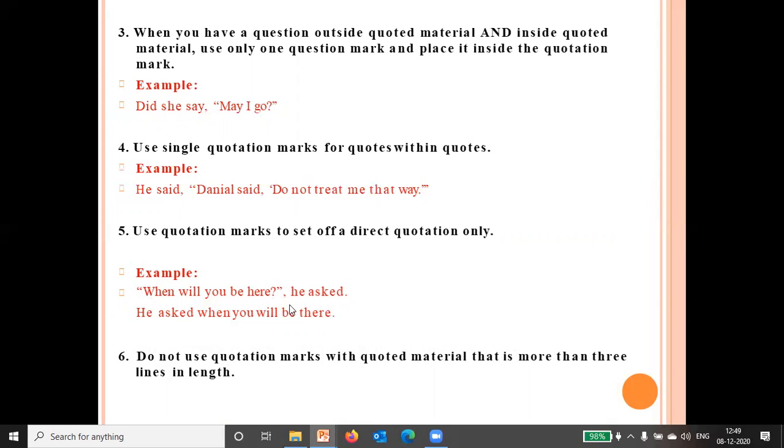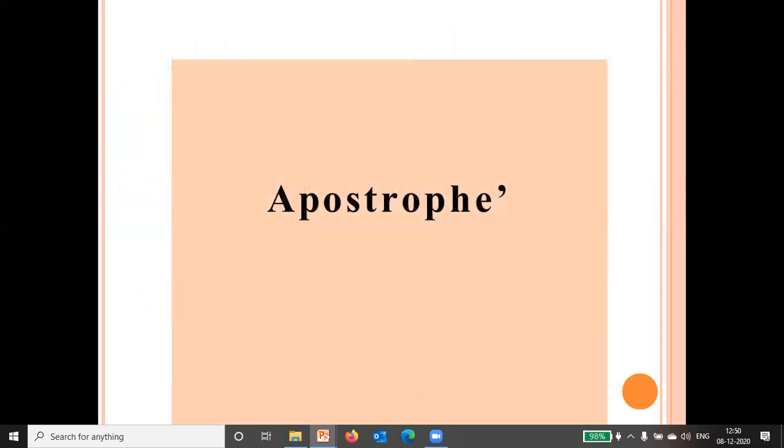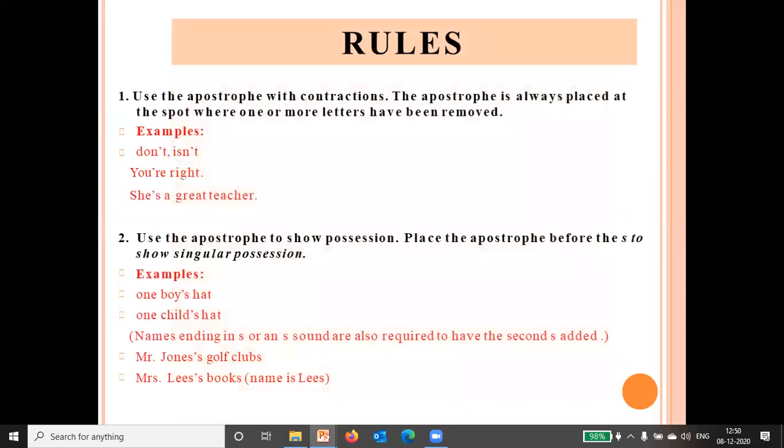This is a direct quotation. Do not use quotation marks with quoted material that is more than 3 lines in length. Okay. Next is apostrophe. So apostrophe you must have seen.